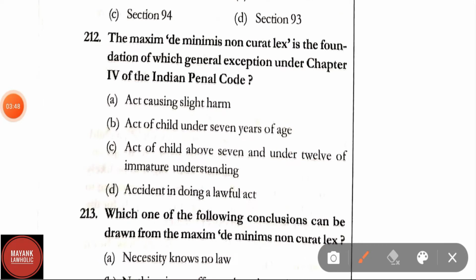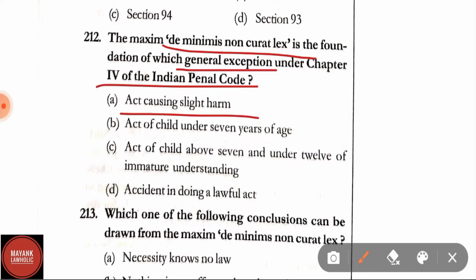Question number 212. The maxim de minimis non curat lex is the foundation of which general exception under chapter 4 of IPC? Option A, act of causing slight harm. This is the correct answer, act of causing slight harm.